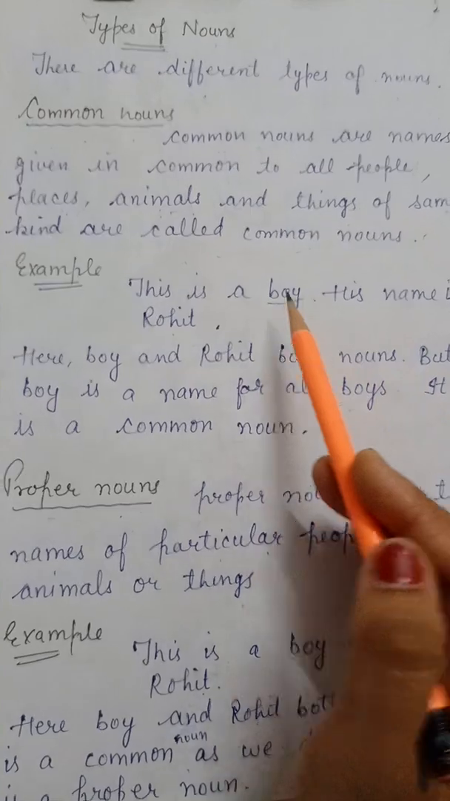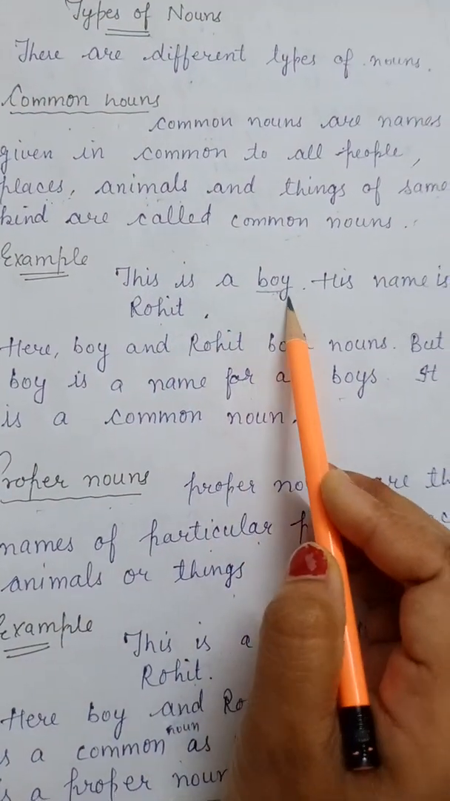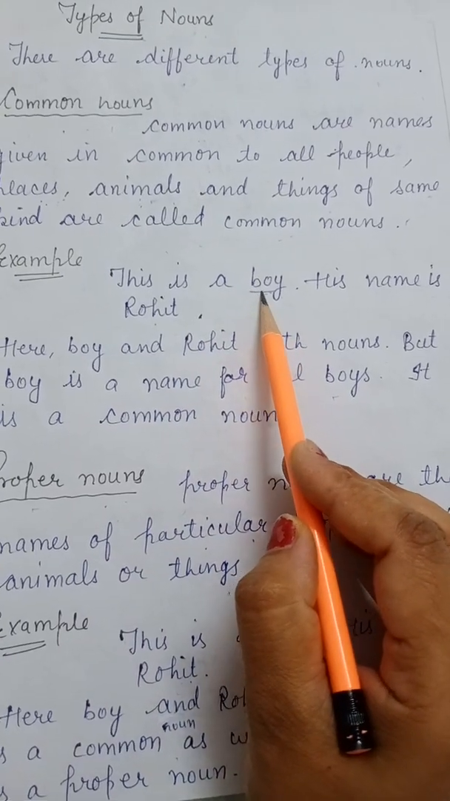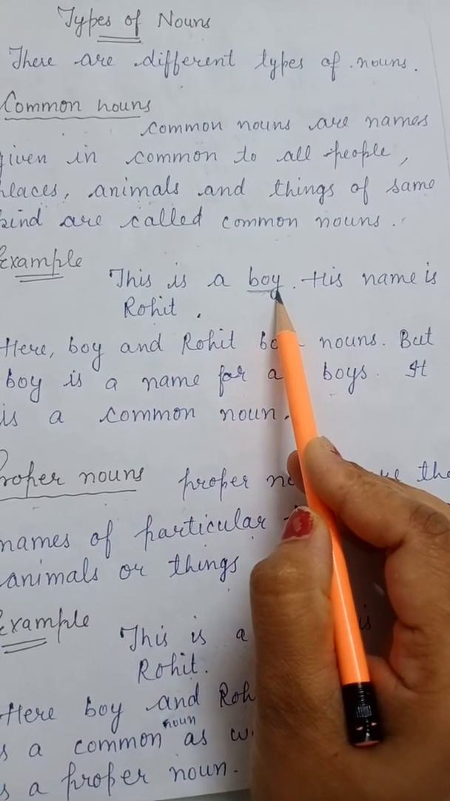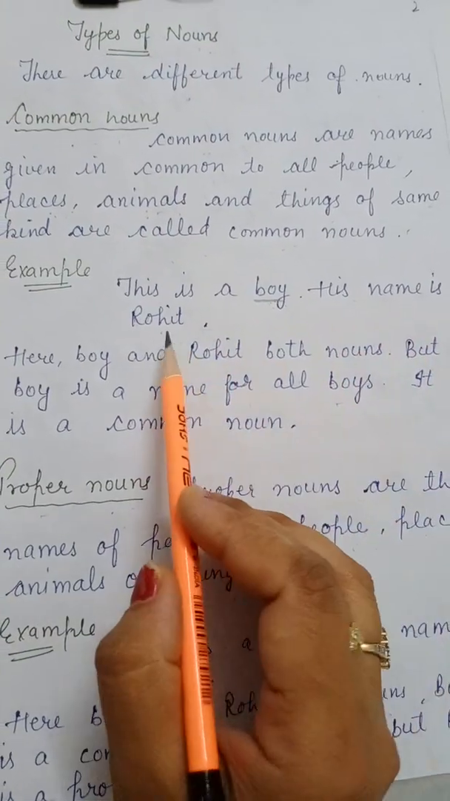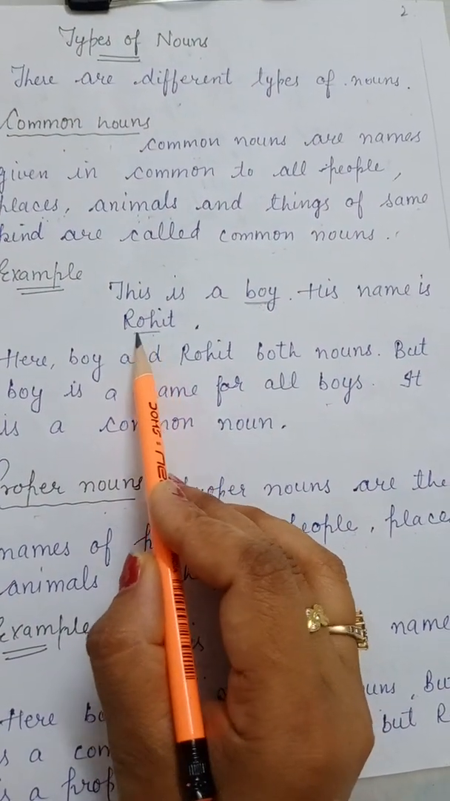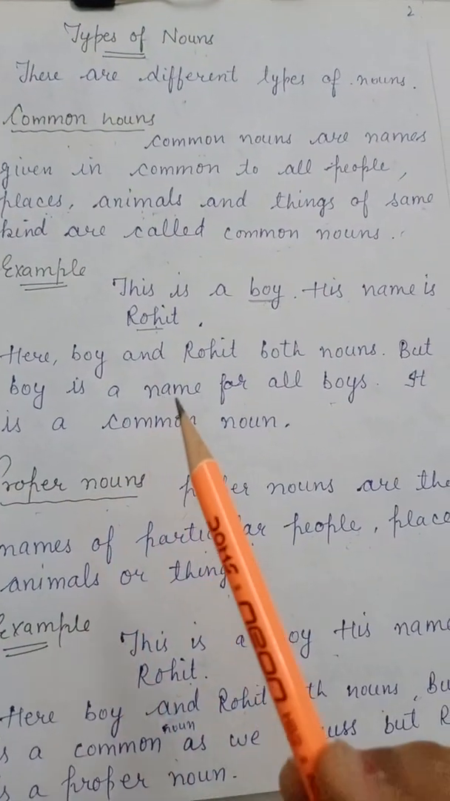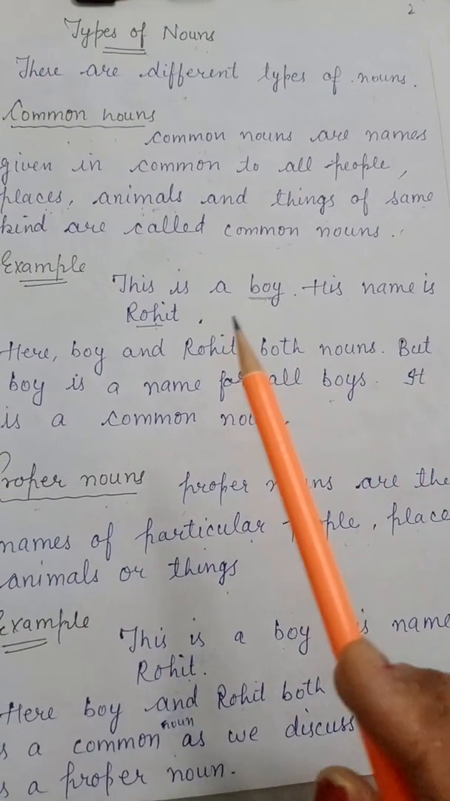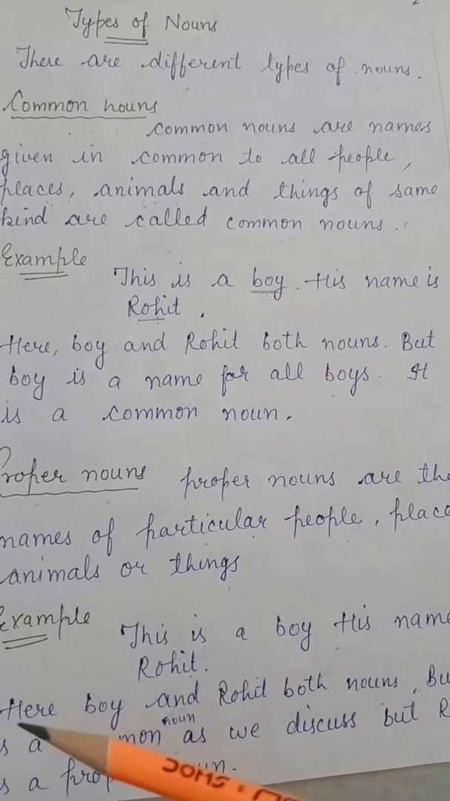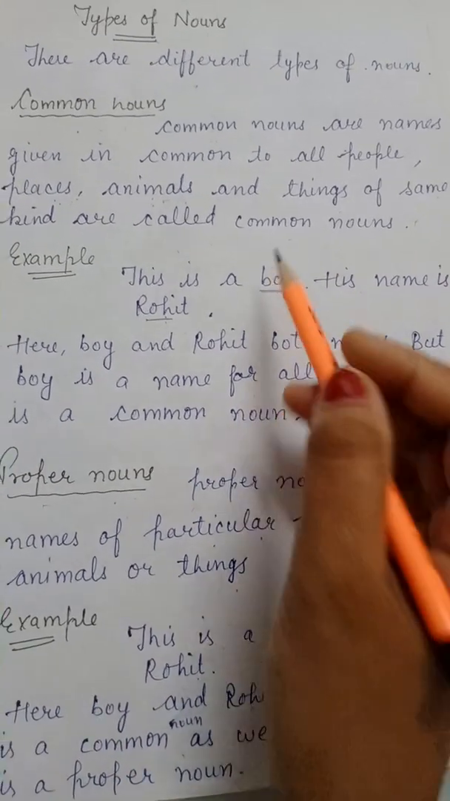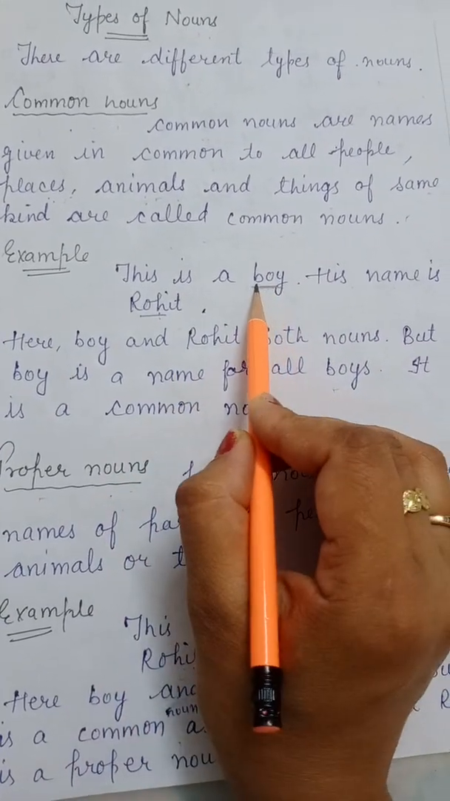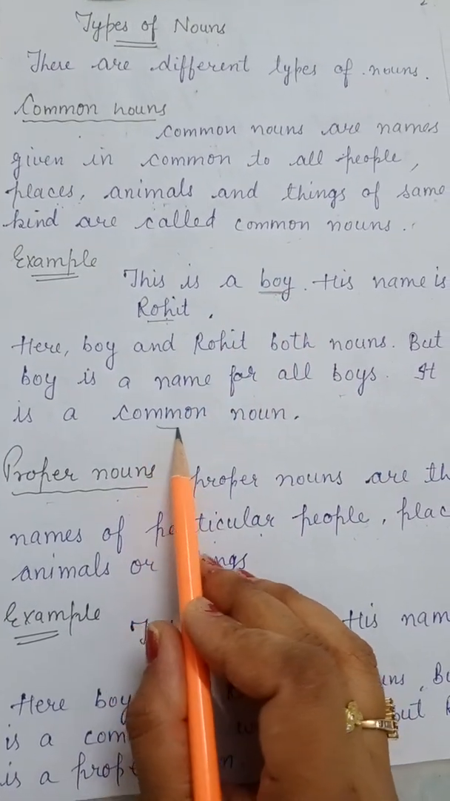For example, this is a boy. So, here boy is a common noun and his name is Rohit. Rohit is a proper noun because boy is the name for all the boys. Boy can be a Rohit, boy can be a Mohit, but boy is common for all the boys. So, it comes in the category of common noun.